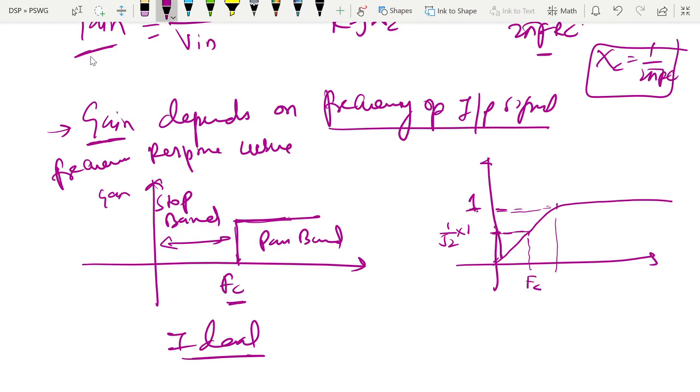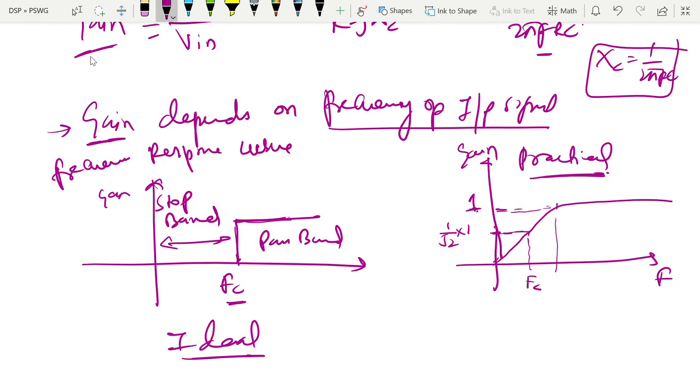Okay, so this axis is frequency, this is gain. This is how the filter works in practice. The cutoff frequency is the frequency where the gain is 1 by root 2 times the maximum gain of this high pass RC circuit.